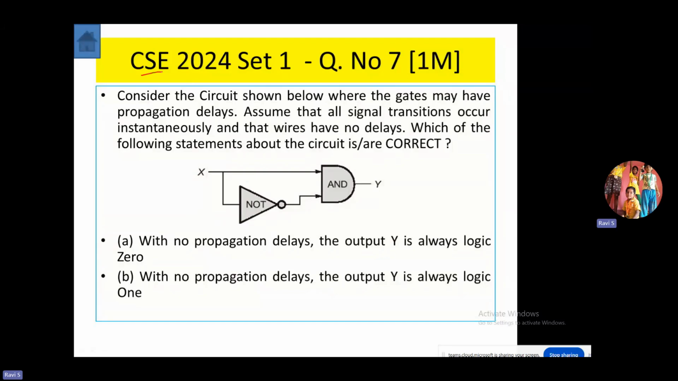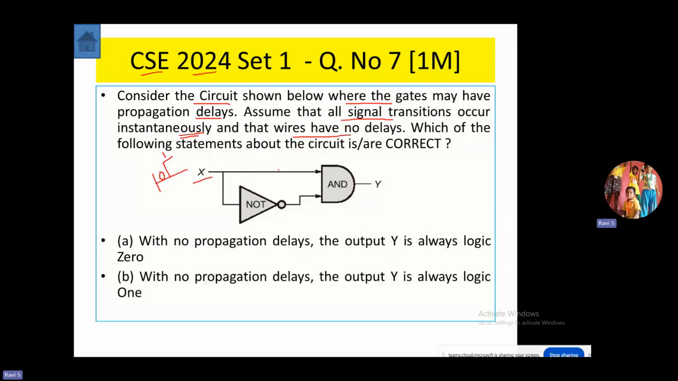Question asked in CSE department in the year 2024. Consider the circuit shown below where the gates may have propagation delays. Assume that all signal transitions occur instantaneously. That means the signal transition taking place at X, either changing from 0 to 1 or 1 to 0, takes place instantaneously without any delay.